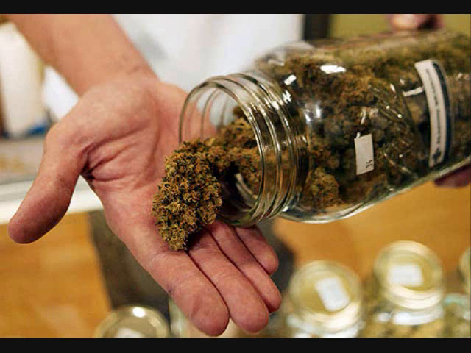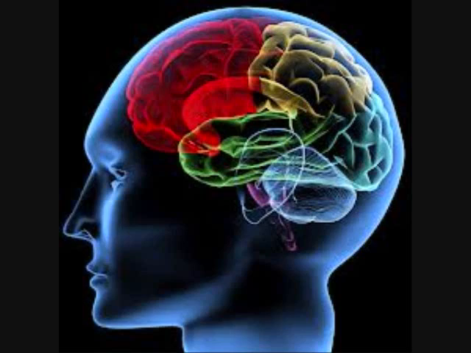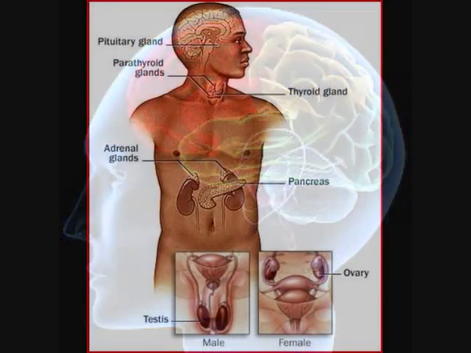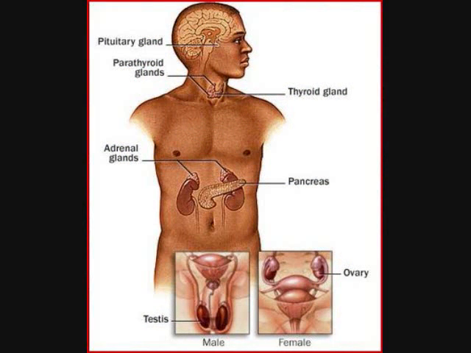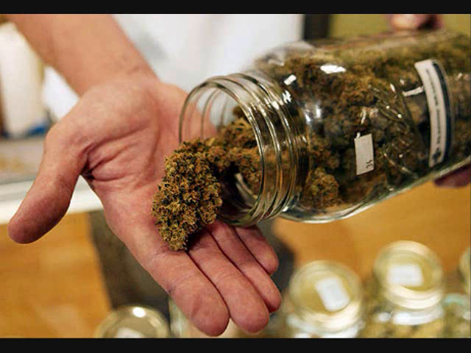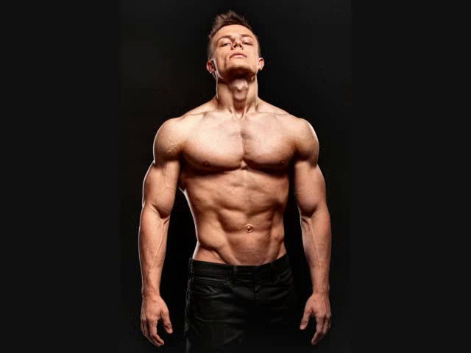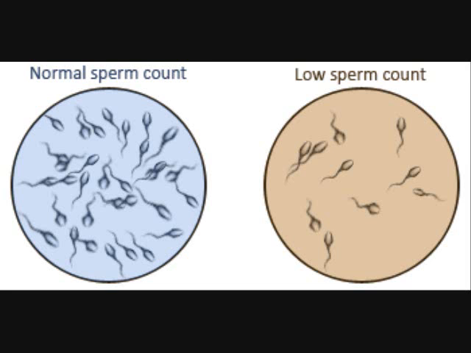THC is stored in the body's fat cells. The human organs that contain the most fat and therefore store the most THC are the brain and reproductive organs, the ovaries or testicles. The storage of THC in these organs has significant consequences for both men and women. It reduces levels of testosterone, which equates to reduced ability to gain lean muscle mass, so no gaining muscle weight. It also reduces libido and sperm count.